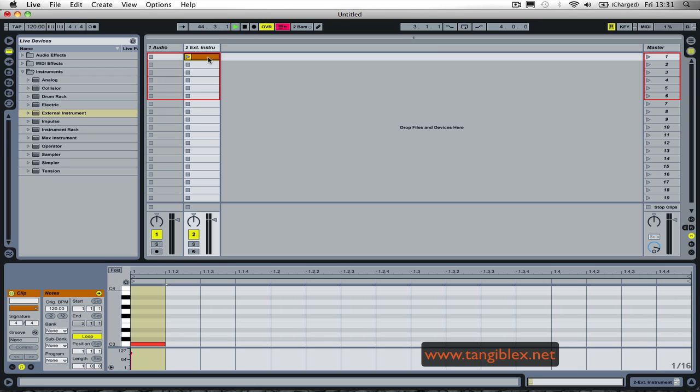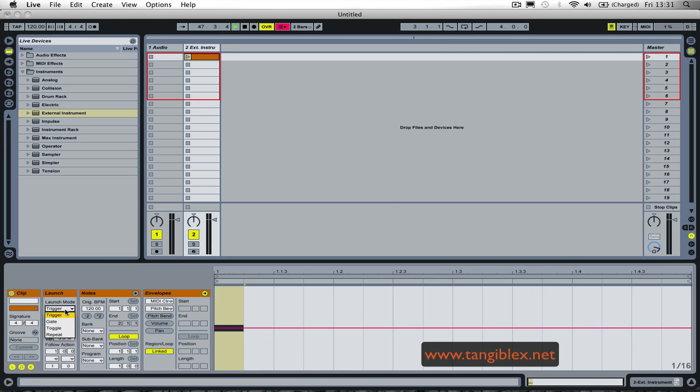If the quantization is set to none, this is gonna be so quick that it's gonna almost make Ableton crash. So how do we avoid this kind of loop?